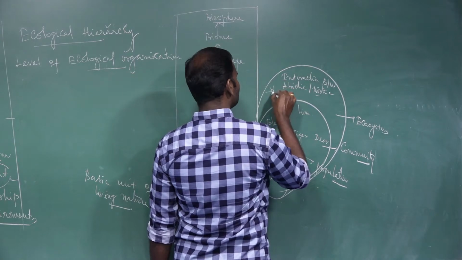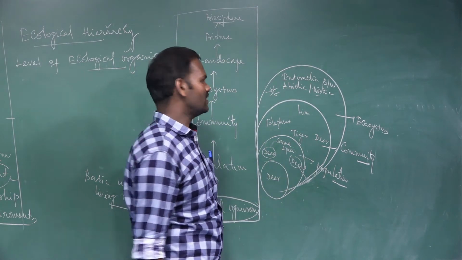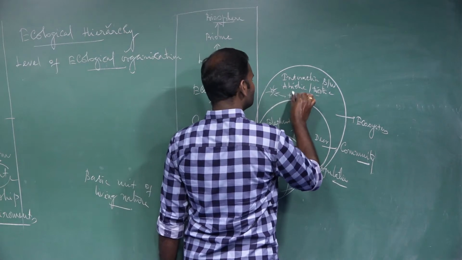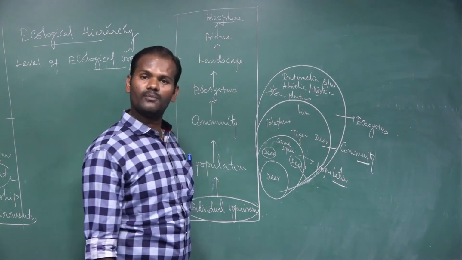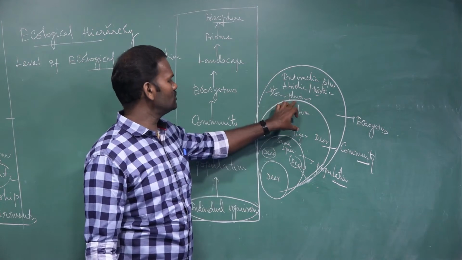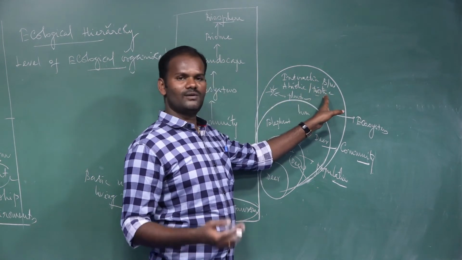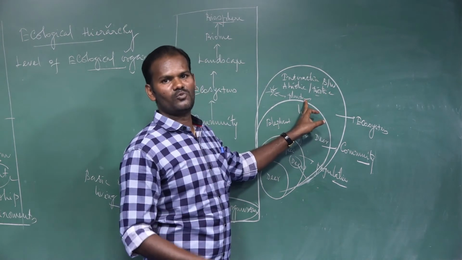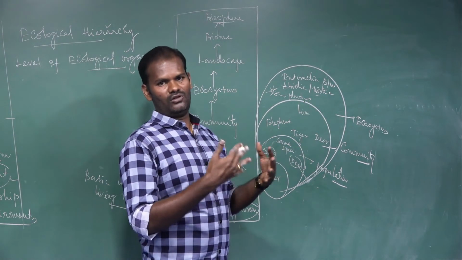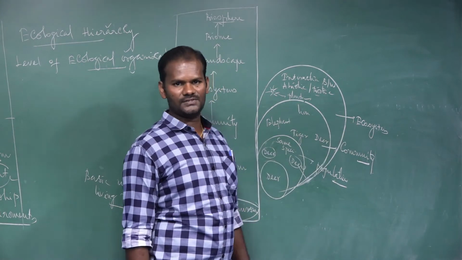What are the abiotic components? Light, sunlight, temperature, humidity, water. These are utilized by the plants. The plants manufacture their carbohydrates, so they are called producers. Plants are always producers, and there are different kinds of biotic components, including human beings, which depend upon the plants for food material. So the interactions between both the biotic and abiotic environment is nothing but an ecosystem.